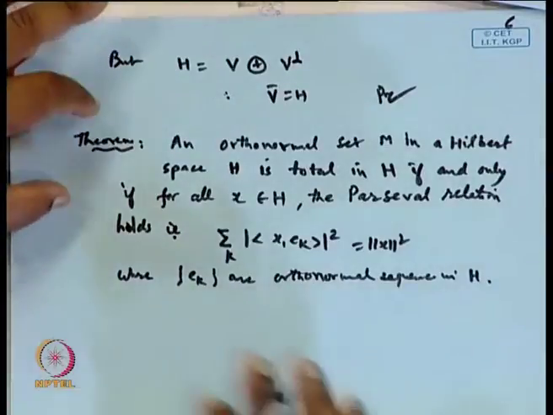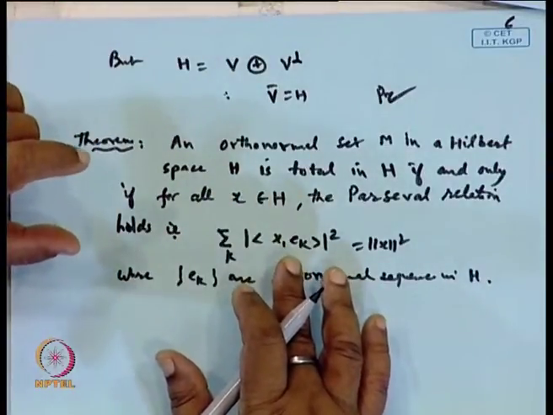So now this is another way of defining the total set.